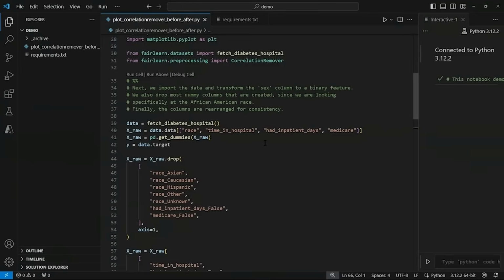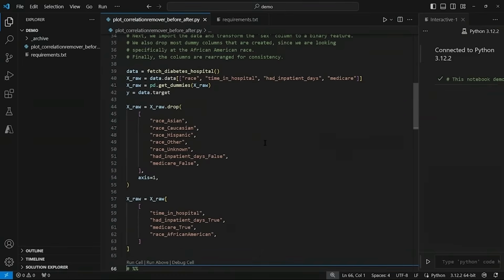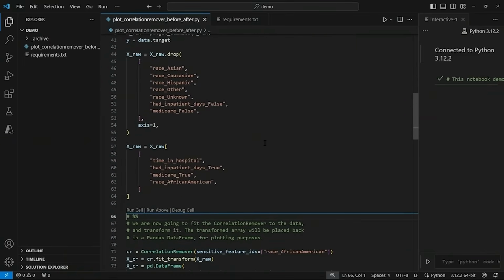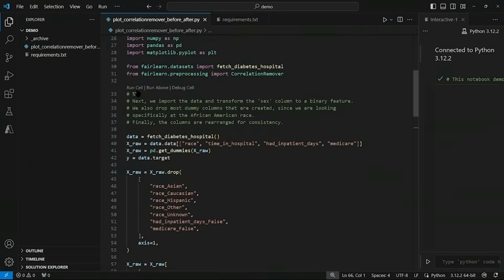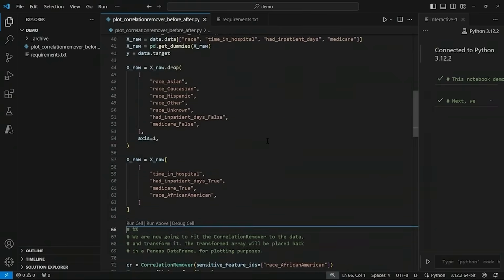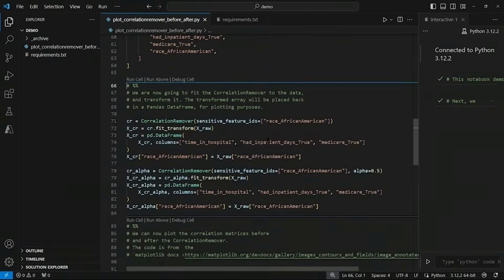Then there's data preparation. The race attribute is converted into binary features using get_dummies on line 41, and on line 44, the columns corresponding to other races and some other features are dropped. So the dataset is focused on the African American race and a few other variables like time in hospital, had inpatient days, and Medicare. Okay, so now let's run this cell. Okay, done. Now, the next cell, starting on line 66.